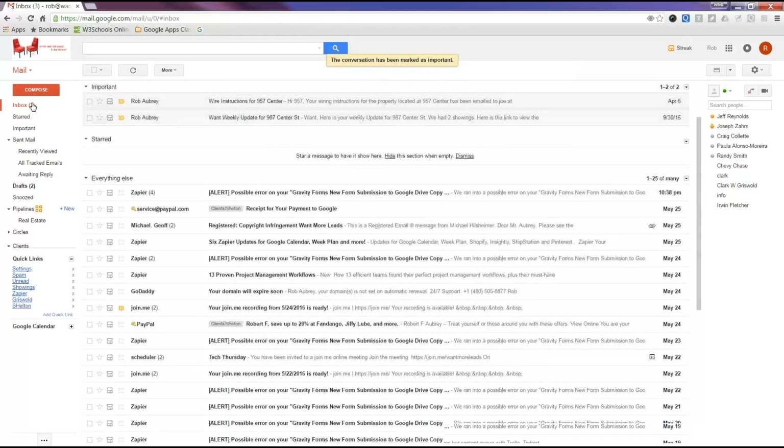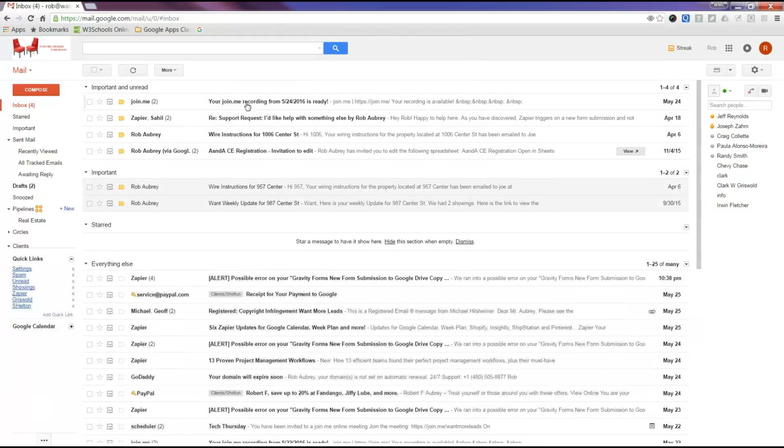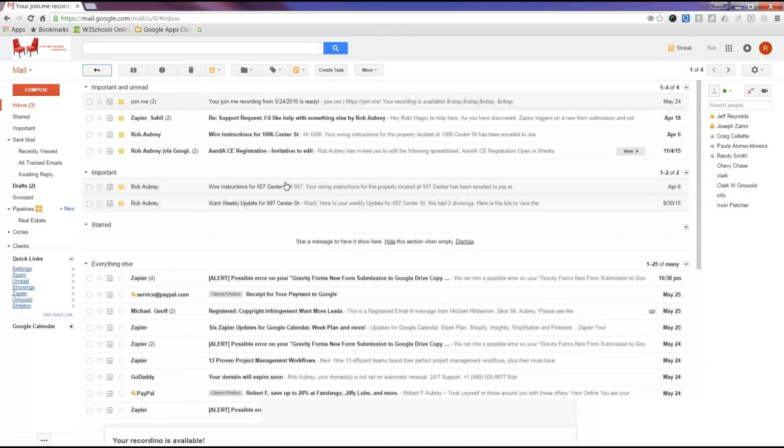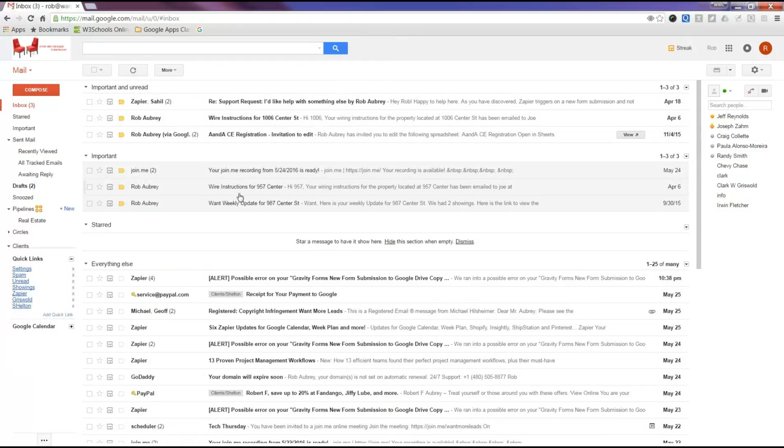If I hit inbox again, that email is up there because it was unread. Then if I click it, I read it, and then I go back, and now it's going to appear down here if I hit refresh. So now my email is down here. It's important, but it's read. So important, unread.